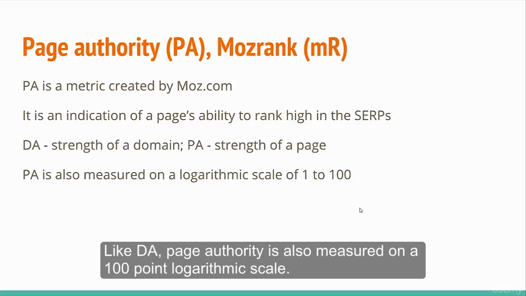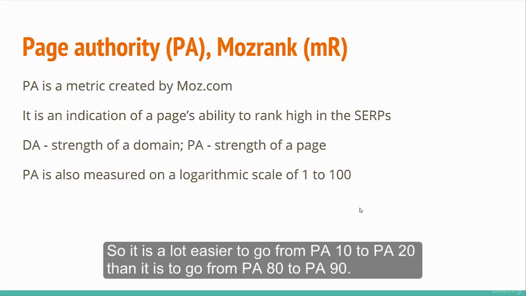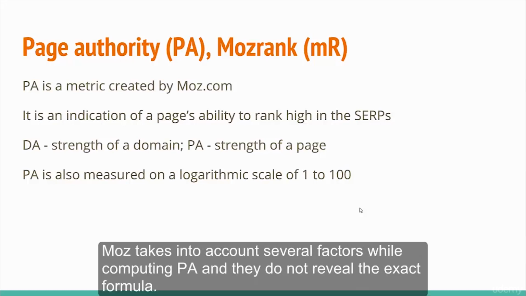Like domain authority, page authority is also measured on a 100-point logarithmic scale. So it is a lot easier to go from a page authority of 10 to a page authority of 20 than it is to go from a page authority of 80 to a page authority of 90. Moz takes into account several factors while computing page authority, and they do not reveal the exact formula.